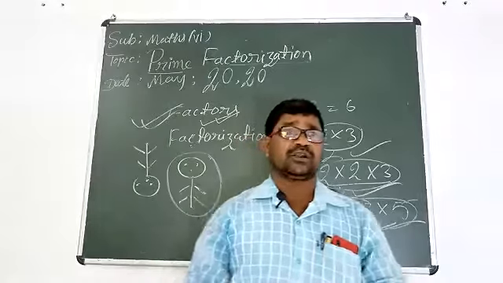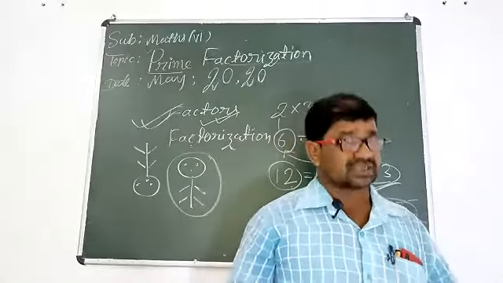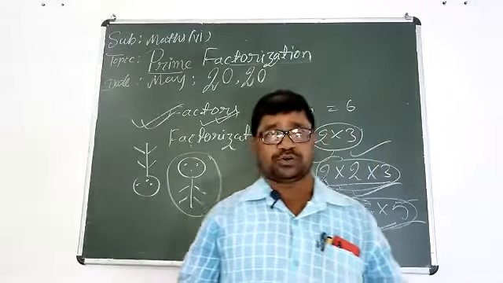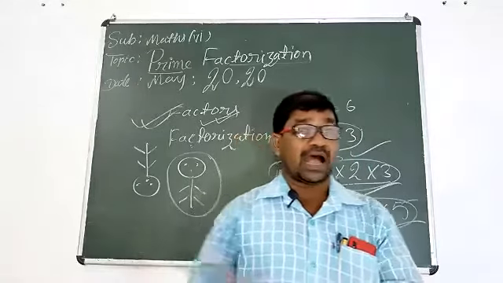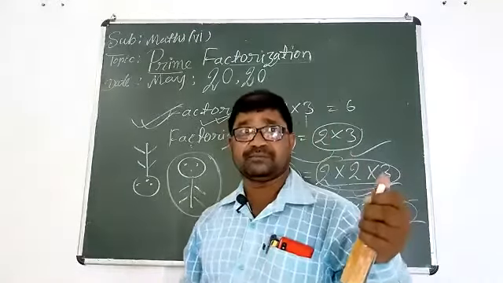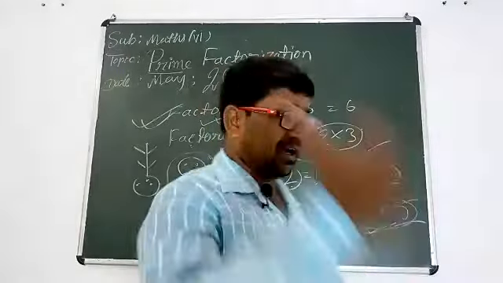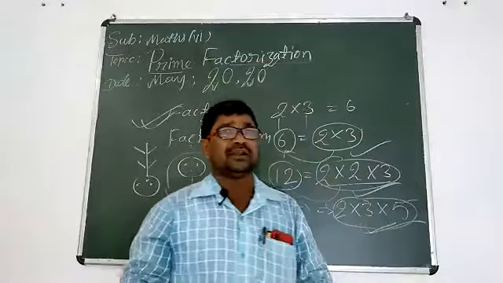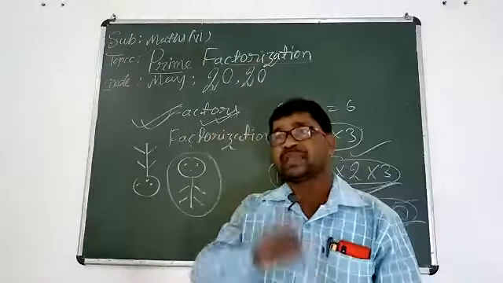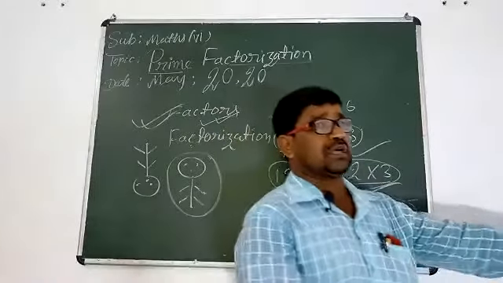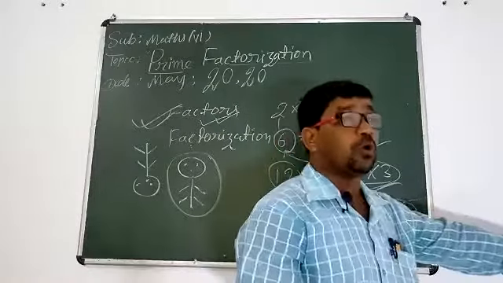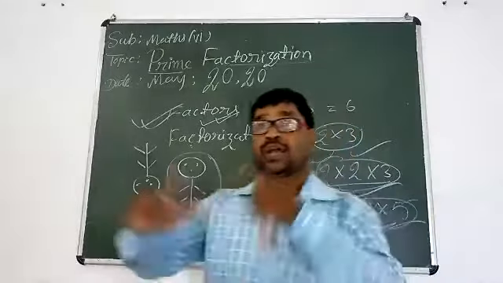Okay, that is called prime factorization. Understood prime factorization now? From today, after listening to these two words, you should understand that is the system which the sum is asking you to go through. Okay, you should try to understand.